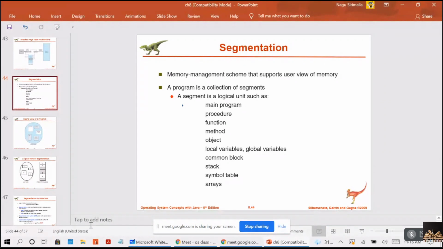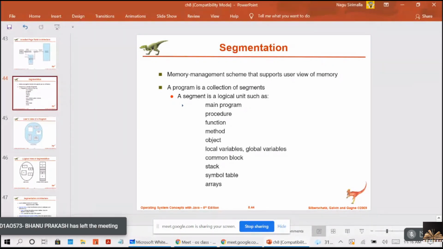That means it will give you more freedom to manage the memory. The user need not know where the programs are storing everything. The user will create variables or call functions while writing the code, and that will be directly mapped to the physical address by the hardware.